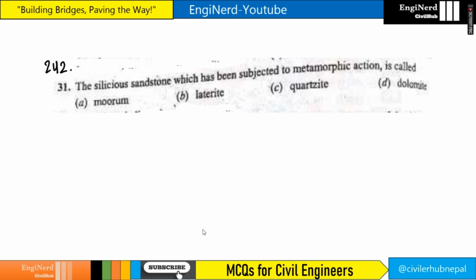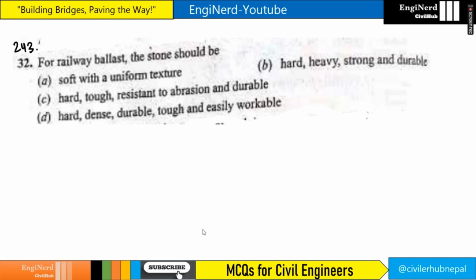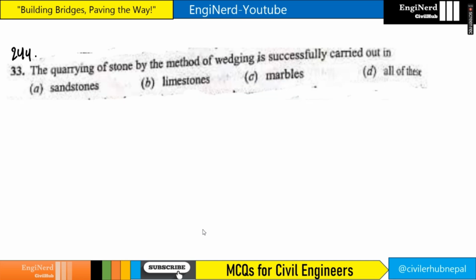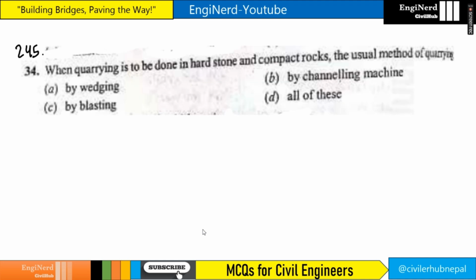The siliceous sandstone which has been subjected to metamorphic action, that is, sandstone is converted to quartzite, right? So the answer is C. For railway ballast, the stone should be hard, dense, durable, tough, and easily workable. So our answer will be option D. The quarrying of stone by the method of wedging is successfully carried out in sandstone, limestone, and marble. So these all are correct. The answer is all of these.